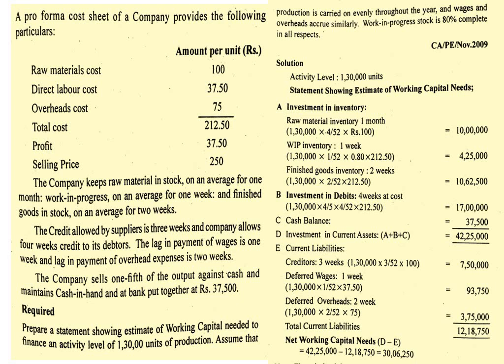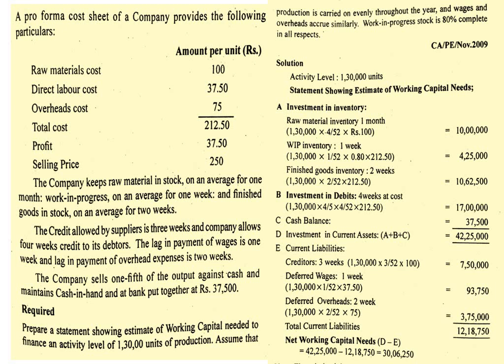They given the problem 4 weeks at cost. 1,30,000 into 4 by 5, that is because the problem they given the company sells 1/5 of the output against cash. So cash sales is 1/5, which means the remaining 4/5 is credit sales. So 1,30,000 into 4 by 5 into 4 by 52 into 212.50, it is 17 lakhs.